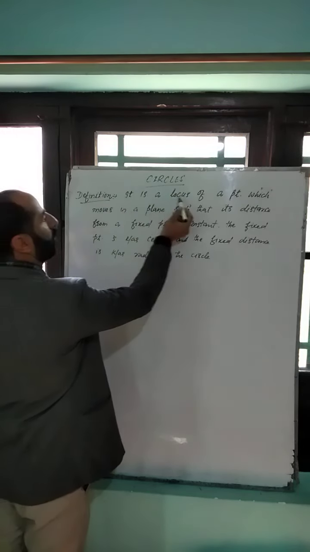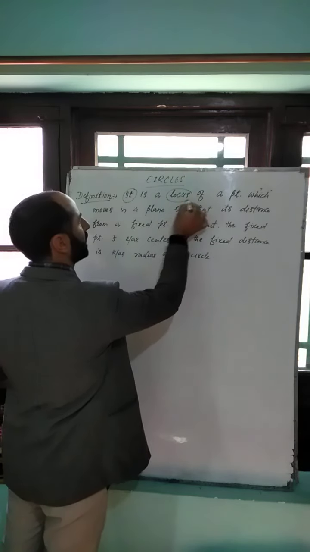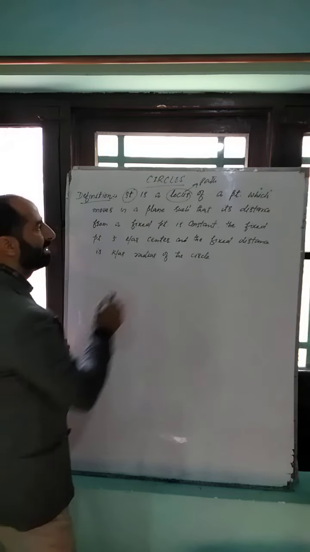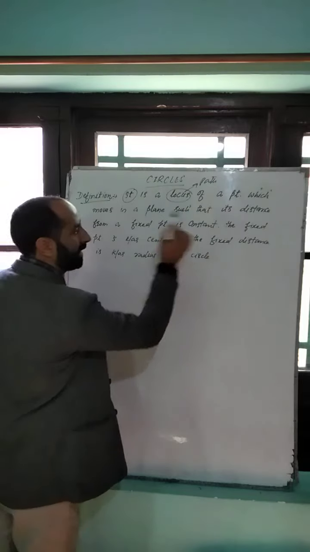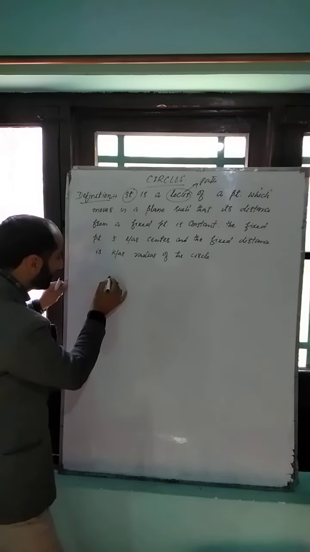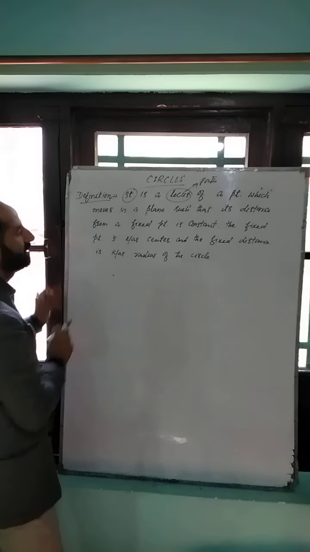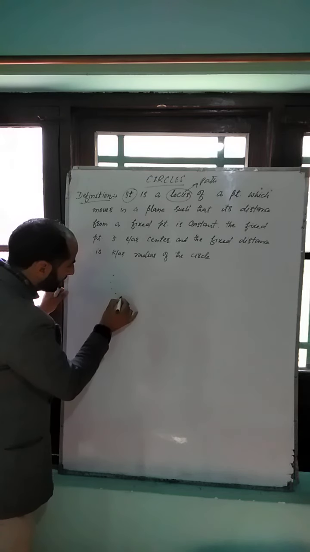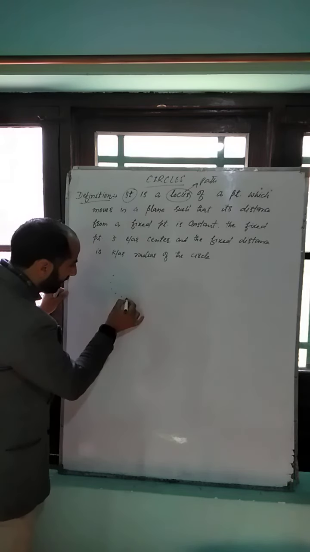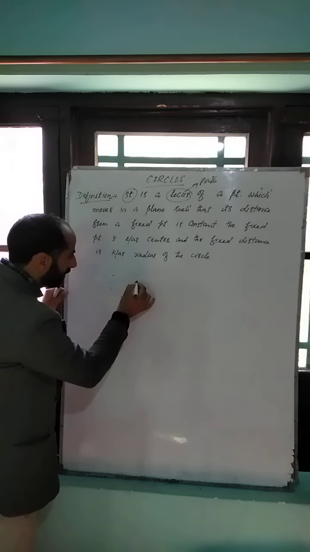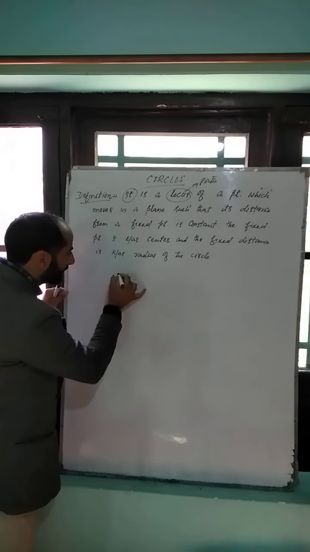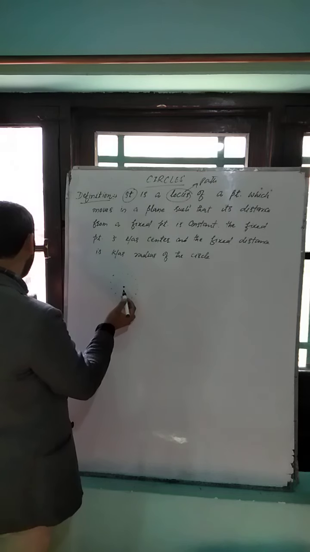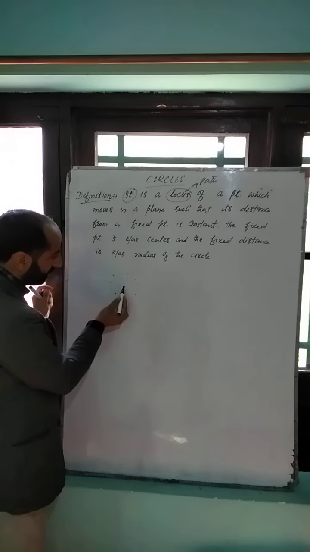Definition is, it is a locus of a point, means circle is a locus. Locus means path of a point which moves in a plane such that its distance from a fixed point is constant. Like this is our point, and here is this path, means that locus of this point is here, like this, such that the distance from a fixed point, and here it is a fixed point, the distance from the fixed point is constant.